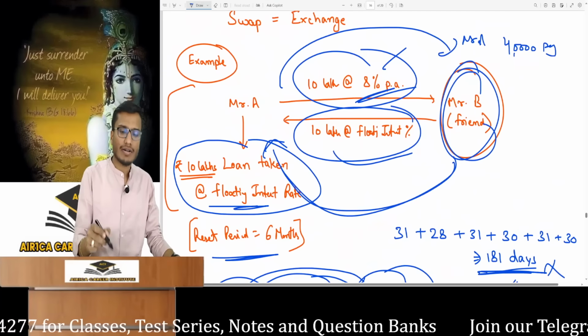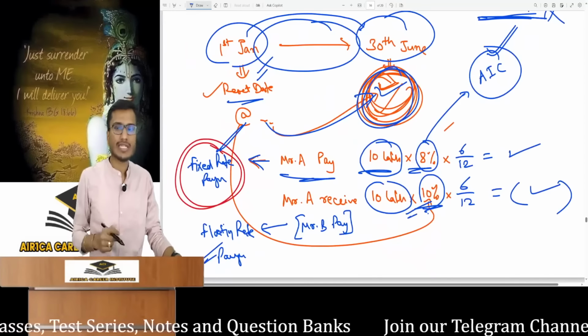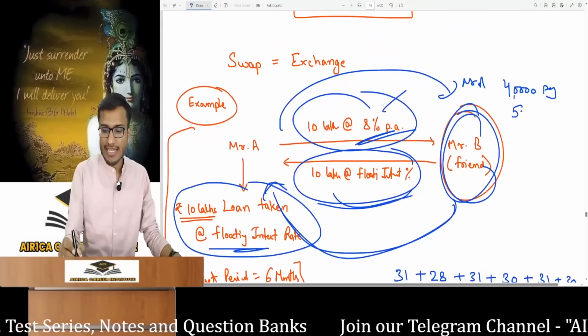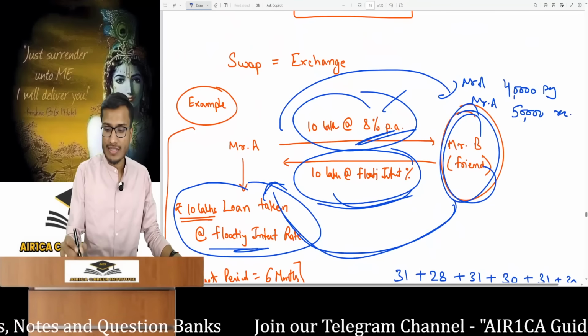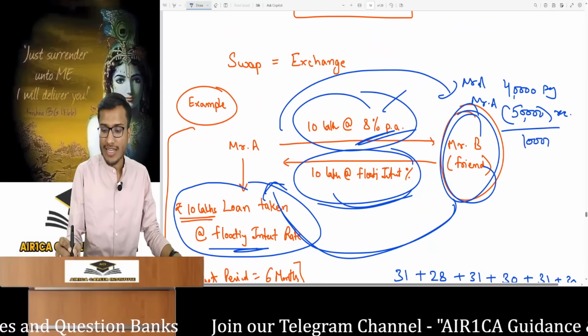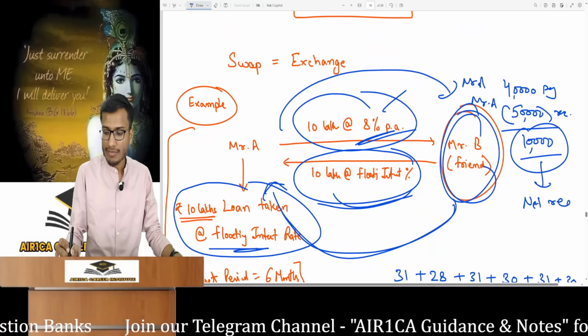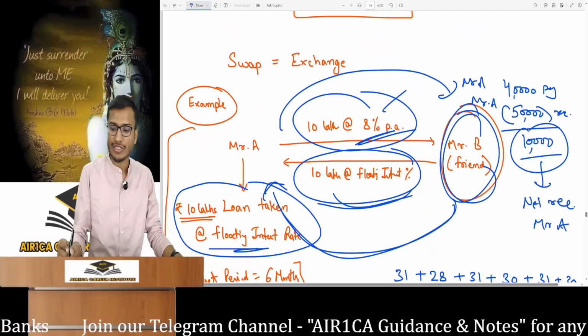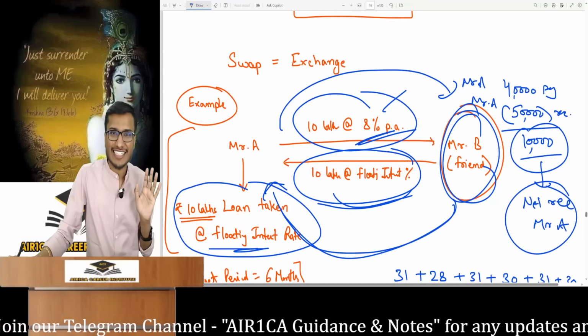Mr. B pays floating. He'll pay on floating rate. What's floating rate? Suppose it's 10%. This means that he will pay 50,000 rupees and then Mr. A will also be receiving 50,000. What is the net benefit for Mr. A? He is receiving 10,000 net. Mr. A says that he'll pay 40,000 fixed interest.